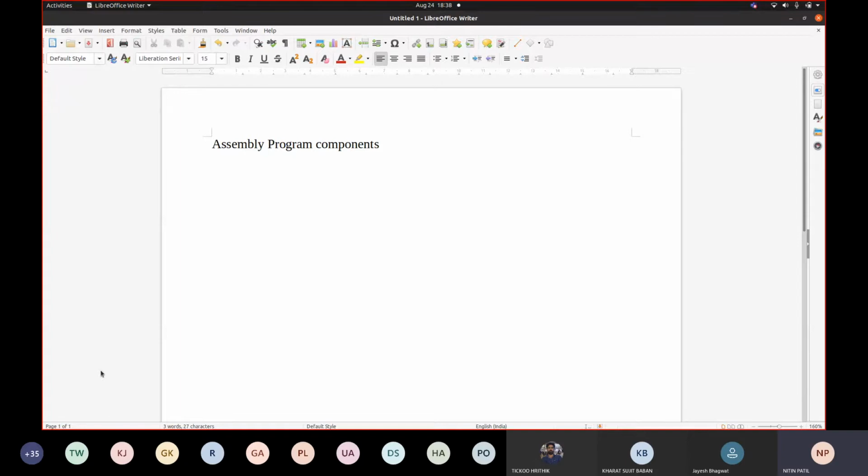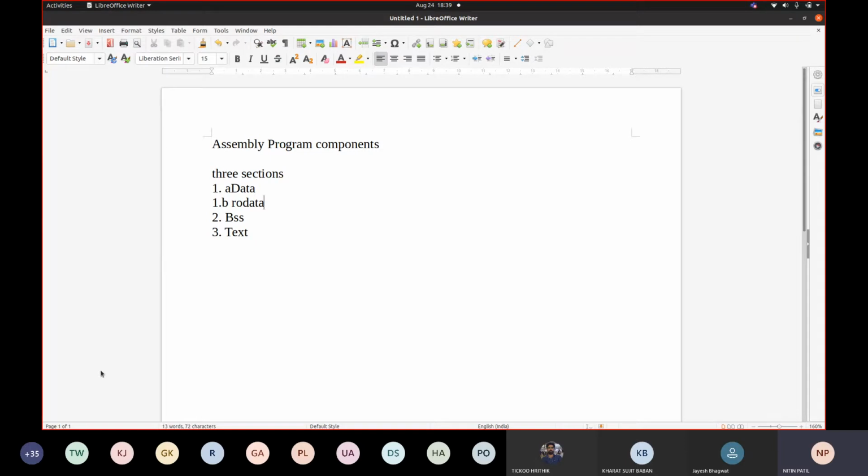Now let us try to find out what exactly those components are. Generally my program would be divided into three sections. Mainly they are data, second one is BSS, and third one is text. Now some of you can make use of one more section here. I will write 1A and 1B. This is RO data. Can anyone tell us what exactly this RO is?